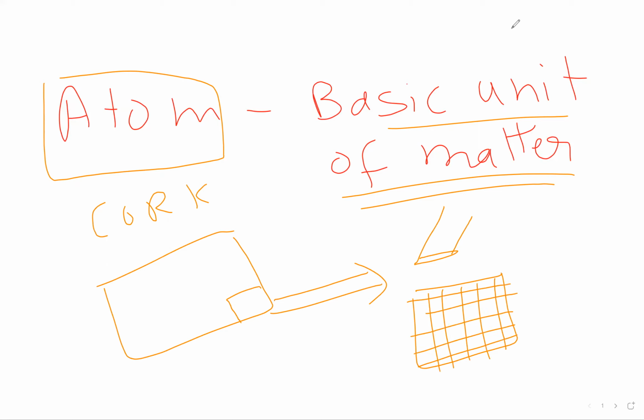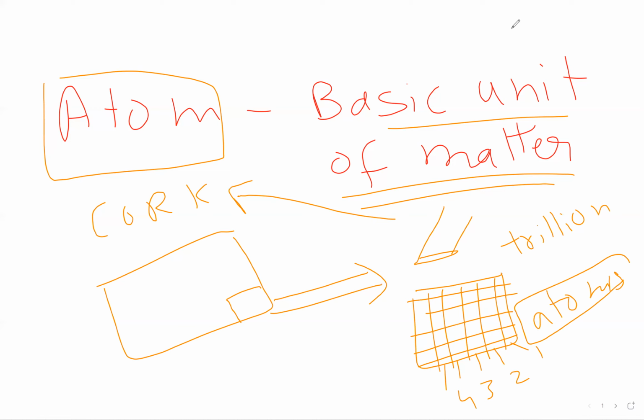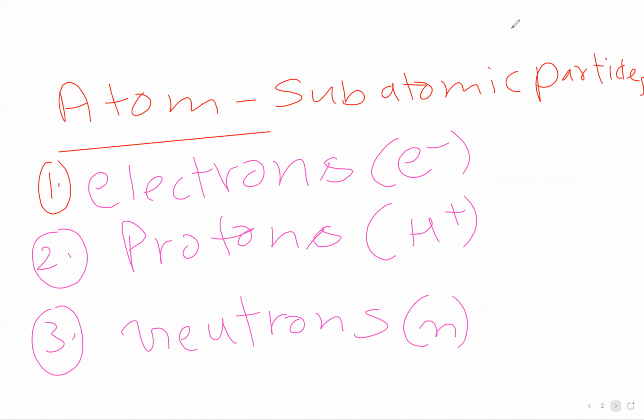Each one is a cell. There are trillions and trillions of cells that make a small piece of cork. So these small cells are called atoms. Let's go ahead and examine what these atoms are.